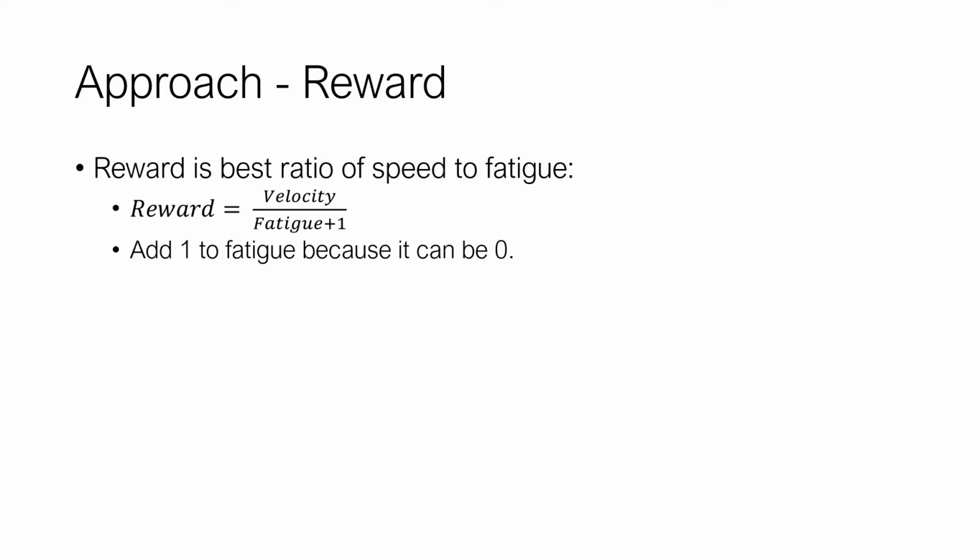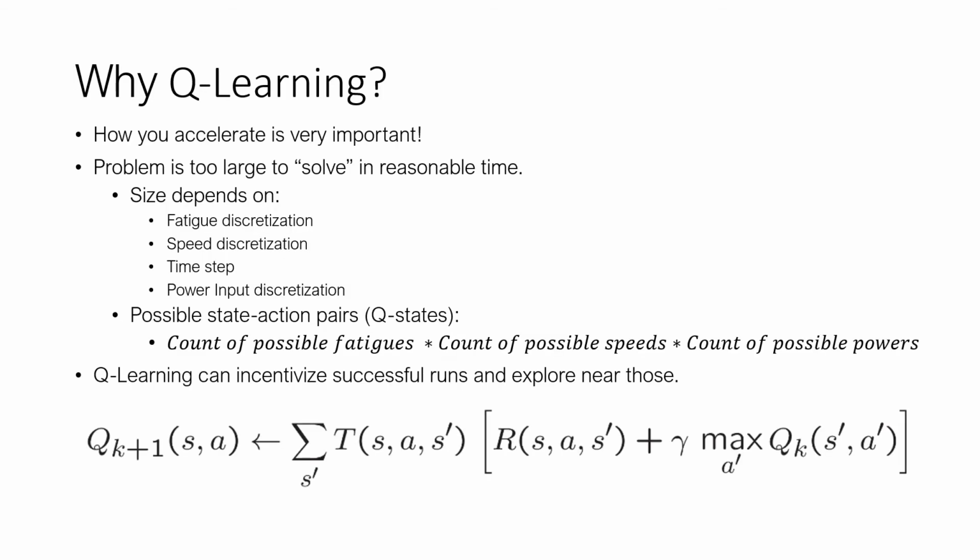And this just incentivizes velocity and penalizes fatigue. So why Q-learning? Well, the acceleration to the top speed in this problem is really important. And the problem is really too large to solve through search in a reasonable time. Though the size does depend on the fatigue discretization, the speed discretization, the power discretization, and how long of a time step you take. I wrote a little formula here just to calculate how many state action pairs are possible, which is the number of fatigue discretizations times speed times power.